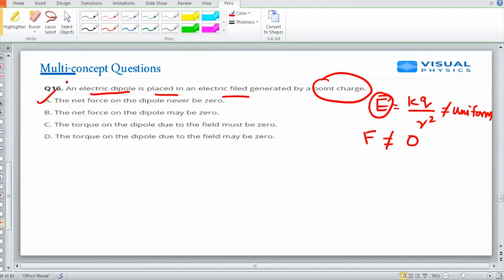So option A will be correct. But if the dipole is parallel, we have explained it very beautifully in our Visual Physics app. If the dipole is parallel to the electric field, then torque may become 0. Torque on the dipole due to the field may be 0. Force is never 0 and torque may be 0. Next.